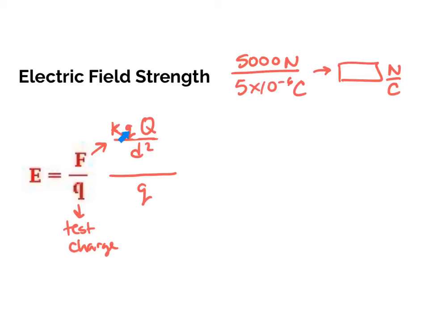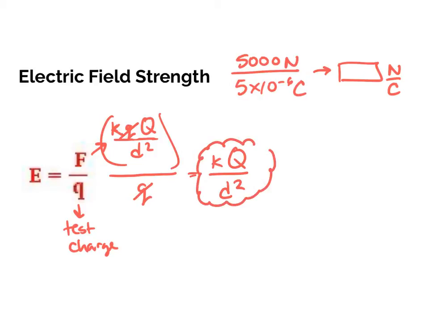So think of little q as the one that is experiencing the field, the test charge, and capital Q as the source charge, just to show the difference between the two. When I use these two equations, Coulomb's law and the electric field, it gives us a way to find the magnitude of that field. Both of these test charges are in the equation, so numerator and denominator cancel out, and I get K, Coulomb's constant, times capital Q, the source charge, divided by the distance squared. This is the equation that allows us to find the magnitude of the electric field.